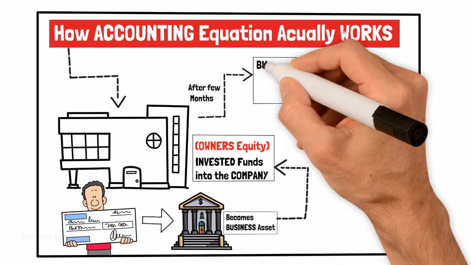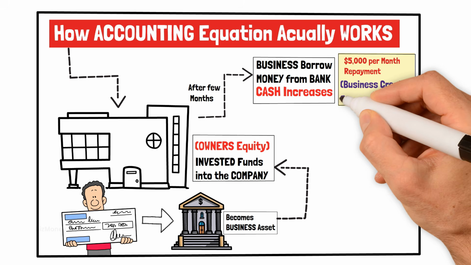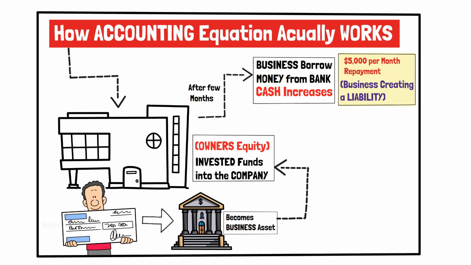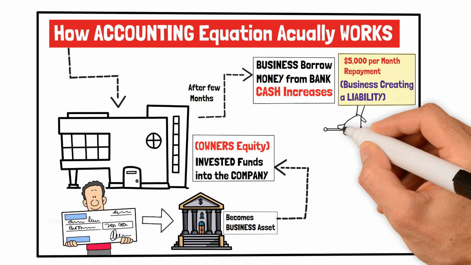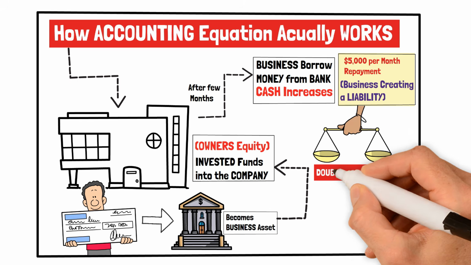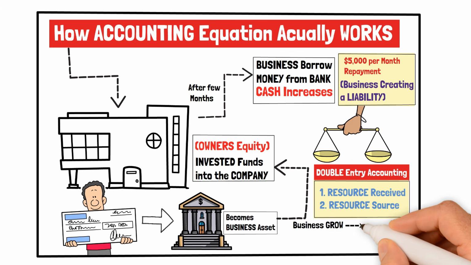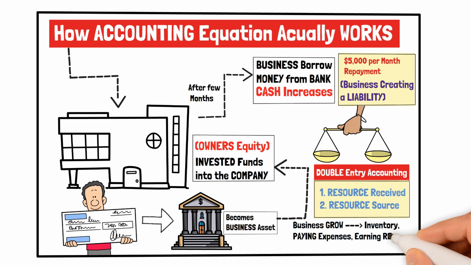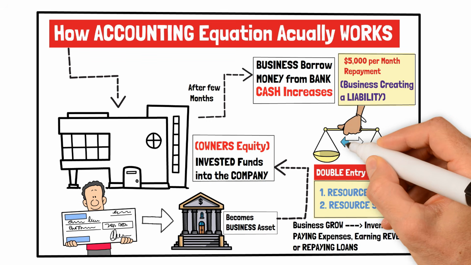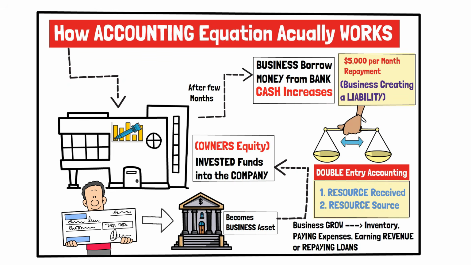If the business later borrows money from a bank, cash increases, but so does the amount the business owes, creating a liability. Every financial transaction affects at least two accounts, ensuring that the equation always remains balanced. This is the reason accountants use the double-entry accounting system. Instead of recording only one side of a transaction, accounting records both the resource received and its source. As businesses grow by buying inventory, paying expenses, earning revenue, or repaying loans, the accounting equation continues to balance, providing an accurate picture of the company's financial position.